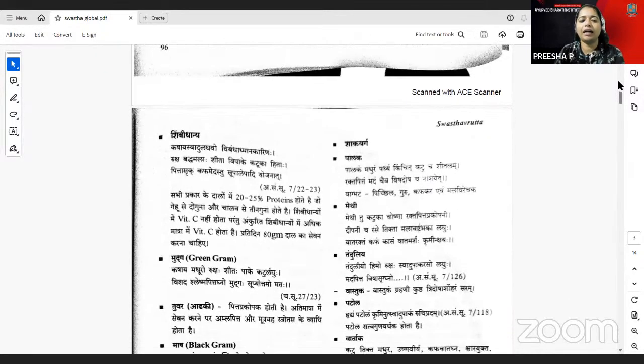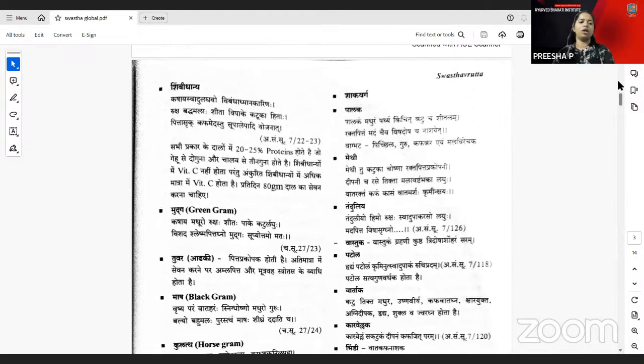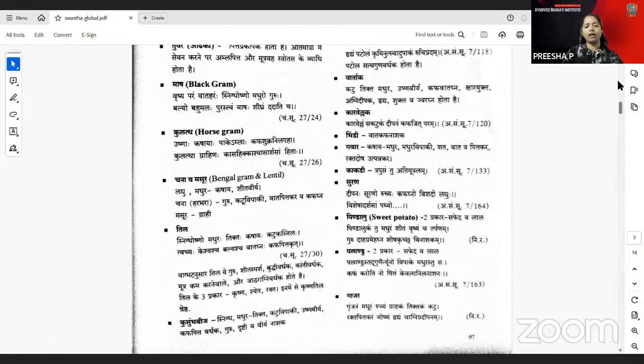And you have the Shimbidhanya and the Mudga there. So here the Mudga is like Kashaya Madhura, Ruksha, Shita, Pake Katu Laghu is told there. And you have the Tuvari or the Adhaki, which will increase the Pitta Prakopa, and the Masha, the black gram here, Kulattha Grahina is told there. And the Laghu, Madhura, Kashaya, Shita Virya is told for the Chana and Masura. And Tila, Krishna Tila is Shreshta, Sumba Bija is there.